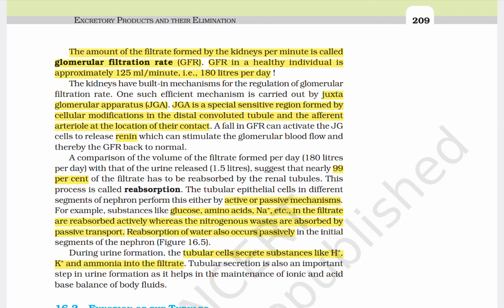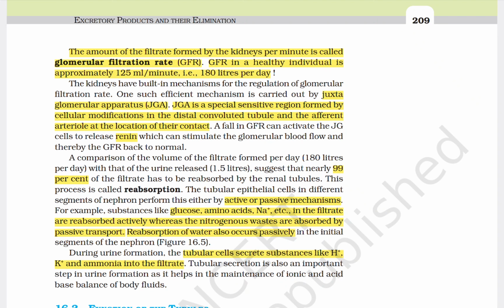It is a special and sensitive region formed by cellular modifications in the distal convoluted tubule and the afferent arteriole at the location of their contact. In the last PDF we go through the JGA, where renin is helpful in GFR, okay.